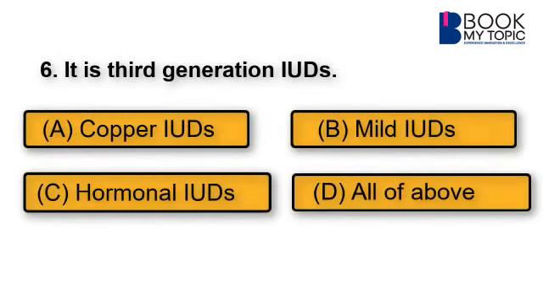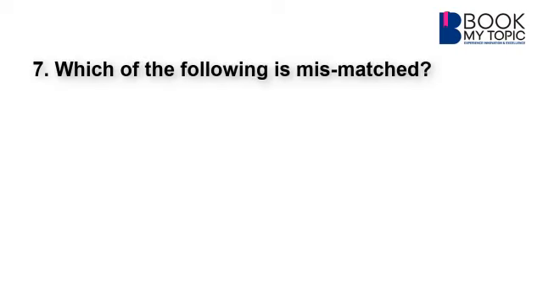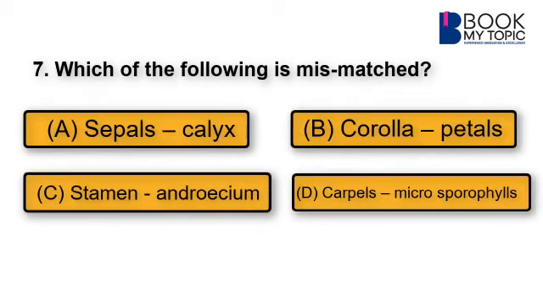Question 6. It is third generation IUDs. Now on page number 79 of semester 4, it is clearly mentioned that the third generation IUDs release hormones which have a direct local effect on the uterine lining, and that's why C is the answer. Question 7. Which of the following is mismatched?